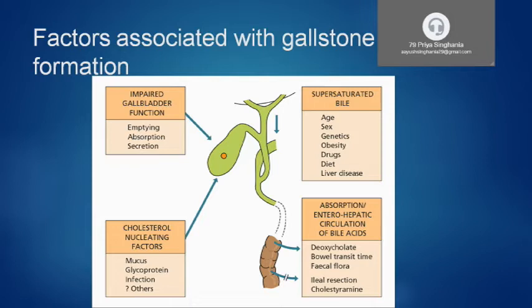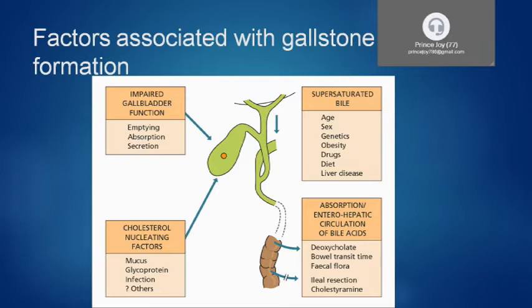So in this diagram, we can see the factors associated with gallstone formation. Number one is stasis, when there is impaired emptying of the gallbladder, or when there is impairment in absorption or secretion. In such cases, gallstones form. And as I said, the other factor is supersaturated bile. The responsible factors are age, sex, genetics, obesity, drugs, diet, and liver disease.